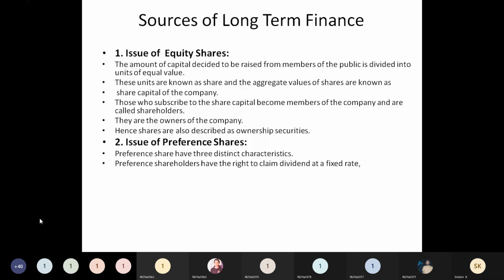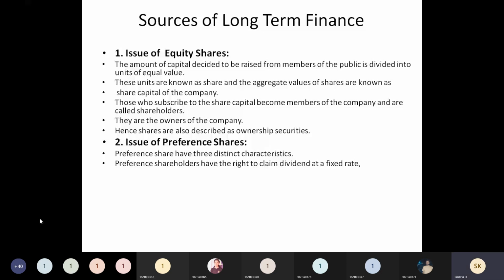Interest here, okay, not a dividend. Dividend is paid from profits, only when profits are earned. Interest is not related to profit; the rate of interest will be paid regardless. And even though fixed deposits are there, people will come forward to invest in debentures because the rate of interest will be more.